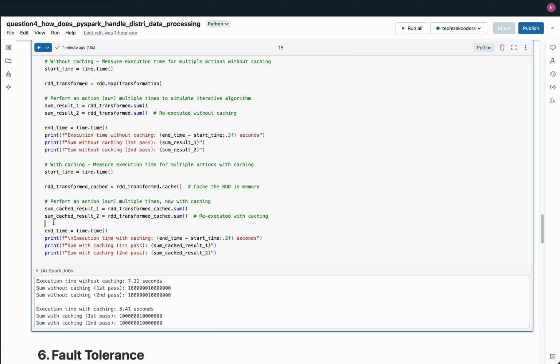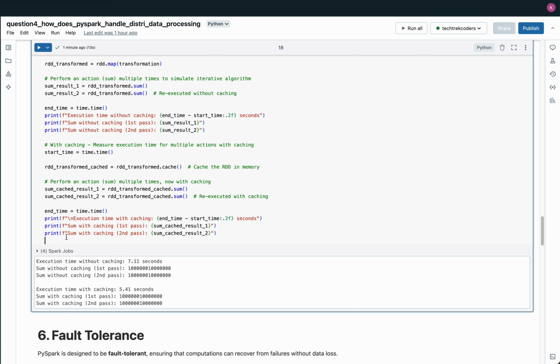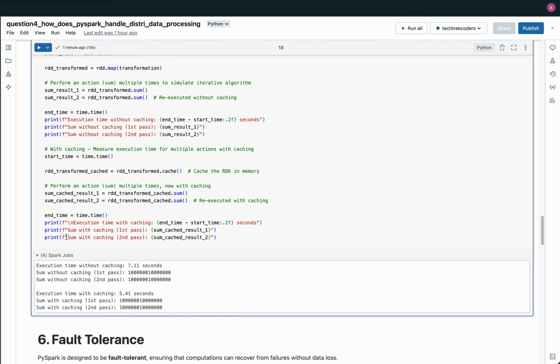By comparing the execution times, it becomes clear that caching provides a substantial performance improvement. Without caching, PySpark must recompute the transformation for every action, whereas with caching, the data is stored in memory and can be quickly accessed for subsequent actions. This example highlights the value of PySpark's in-memory processing, especially for iterative algorithms or multiple actions on the same dataset, where caching can save both time and computational resources.